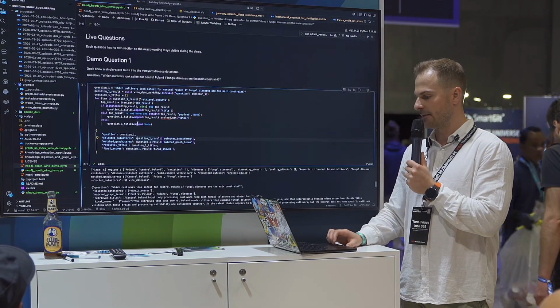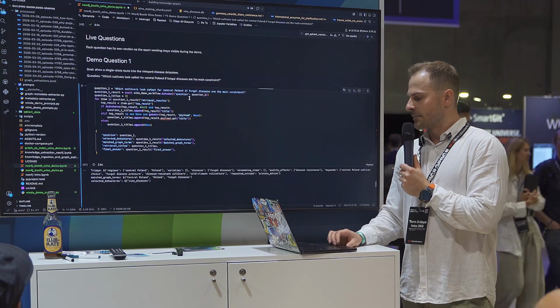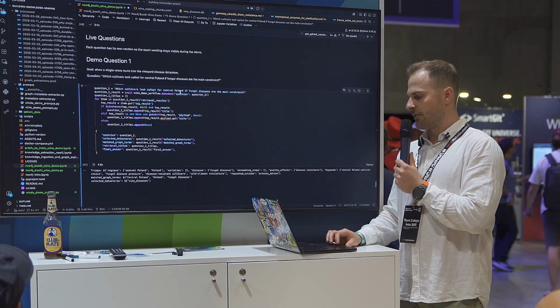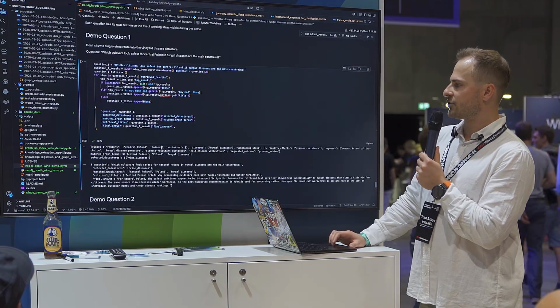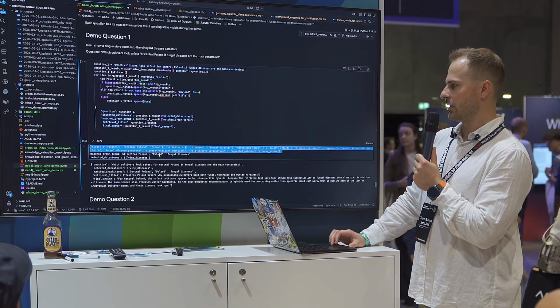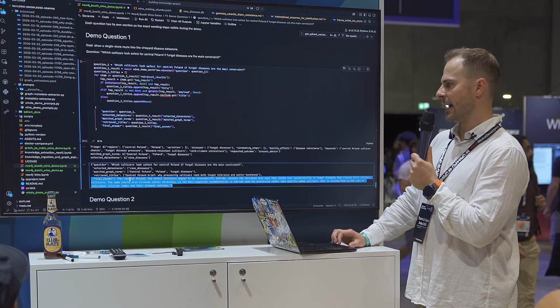So let's say we run a first question. For Poland, which fungal diseases are the main constraint? And here we go. It triaged the question quite quickly. It selected wine diseases using the graph, and then we get an answer.